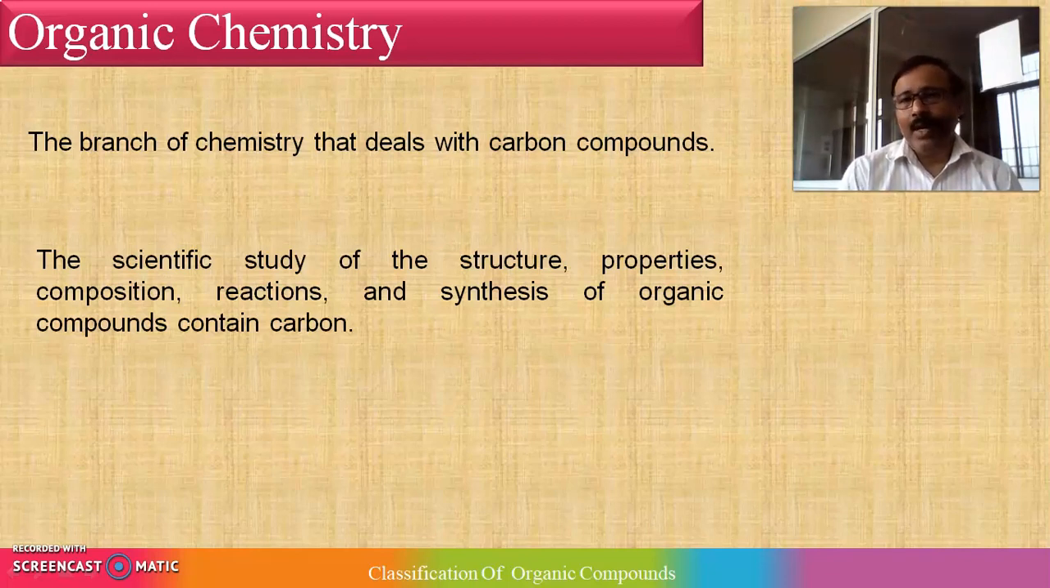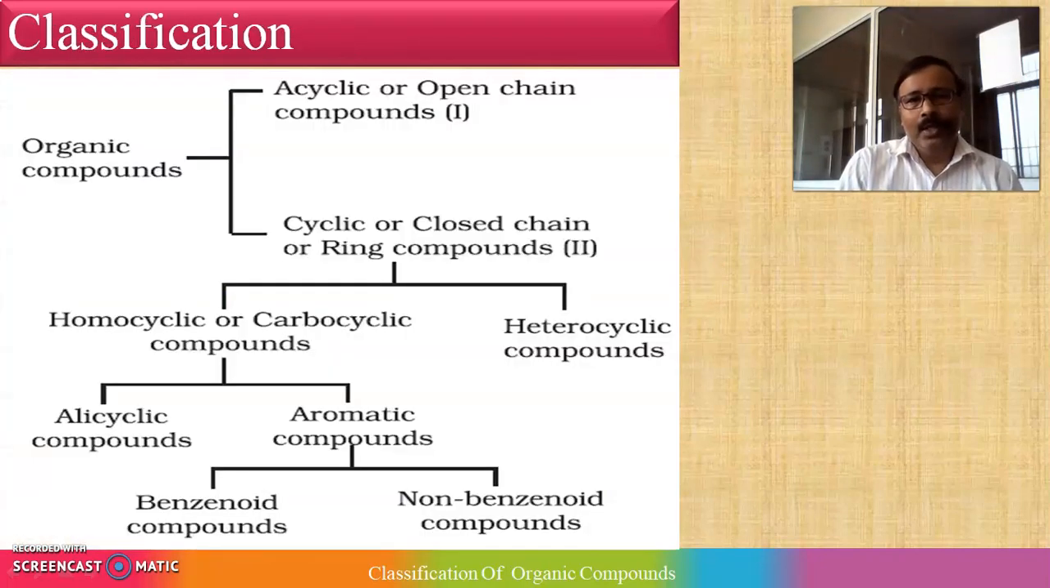After the definition of organic chemistry, we are moving towards the next point, that is the classification of organic compounds. This classification is based upon the arrangement of carbon atoms in their structure. Organic compounds constitute about 90% of all compounds available in the environment. So there is a 90% contribution by organic compounds.